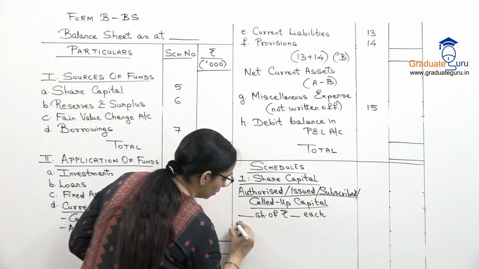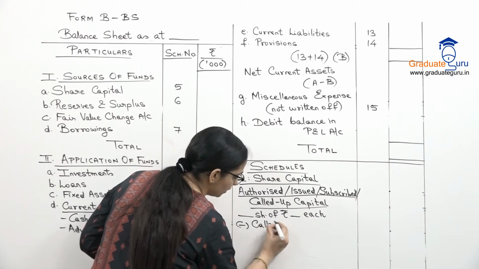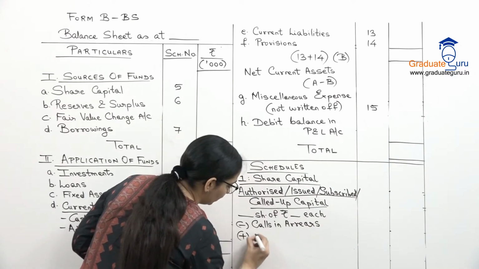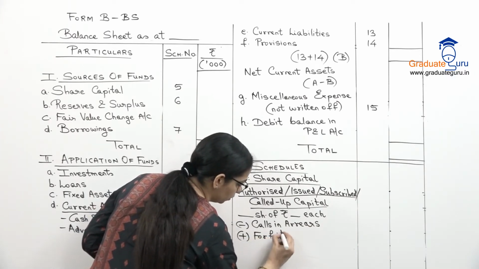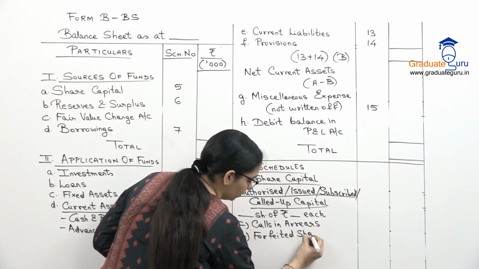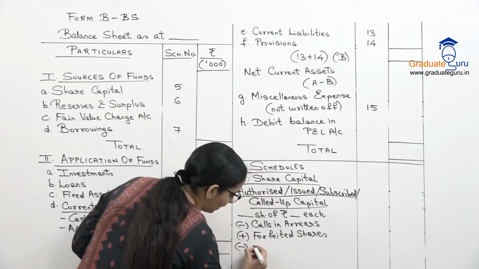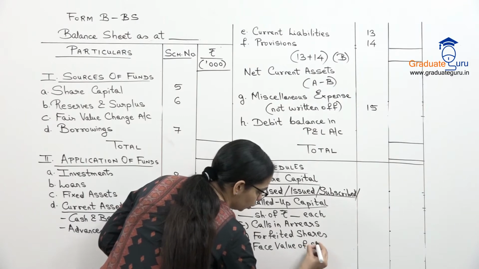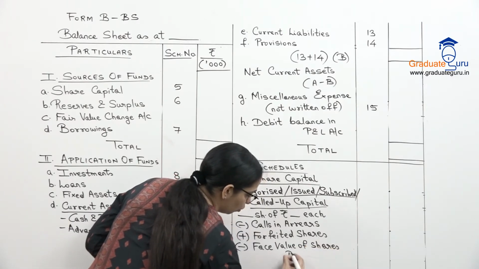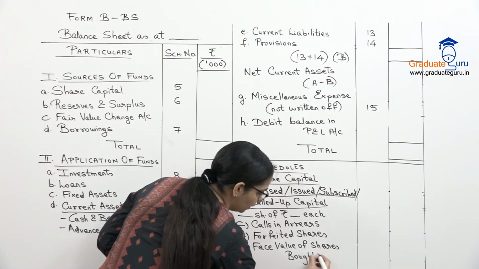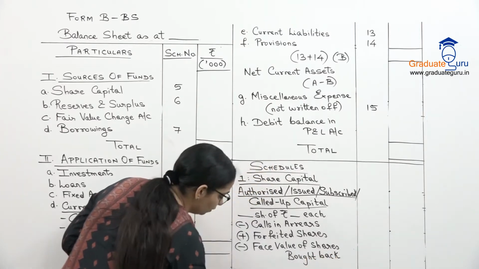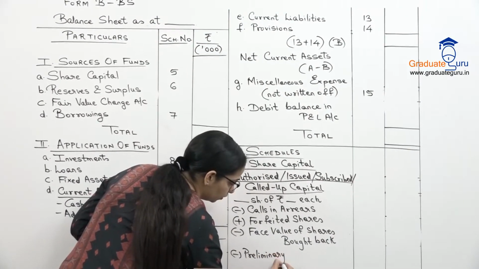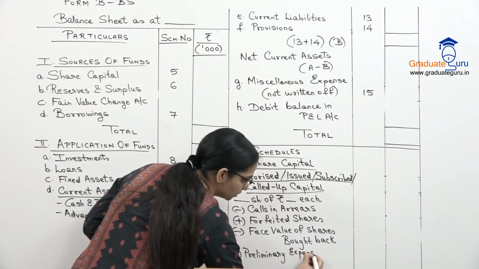And in this you will subtract if there are any calls in arrears. You will add any forfeited shares. You will also subtract the face value of any shares bought back. You know what is a buyback of shares. So if there is any buyback given, you will subtract that. And you will also subtract any preliminary expenses which are shown in the trial balance.